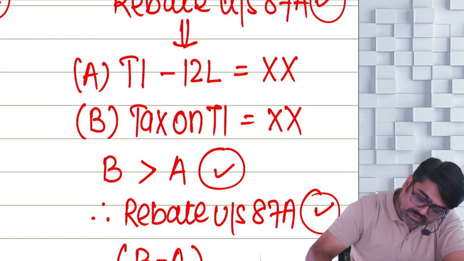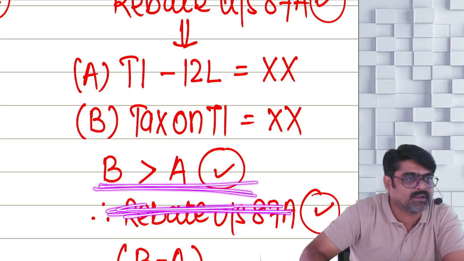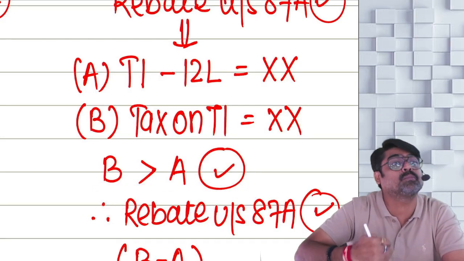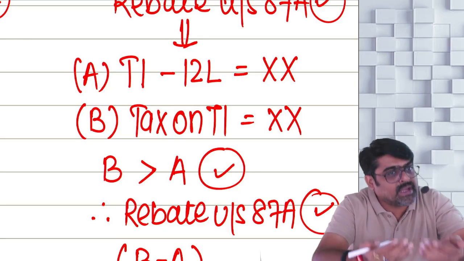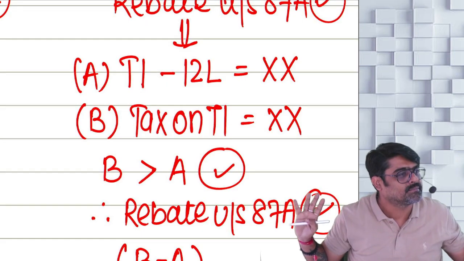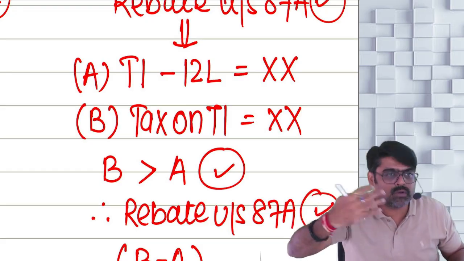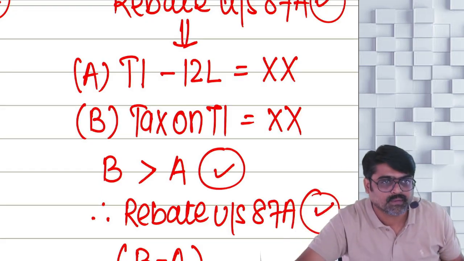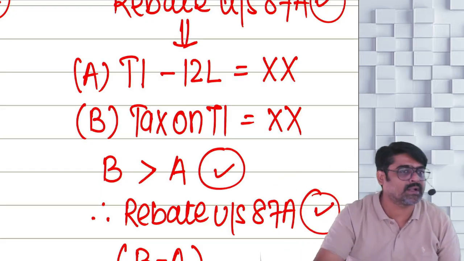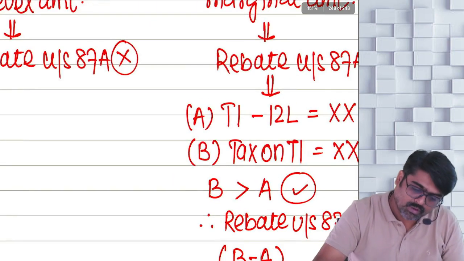Understood? So till the time B is greater than A, you will keep on getting the rebate. The moment B becomes equal to A or B is less than A, you will stop getting the rebate. But don't worry, even if your total income exceeds 12 lakhs, still you are going to get rebate. But in that case, the rebate will be calculated like this. Understood? Now pay attention.